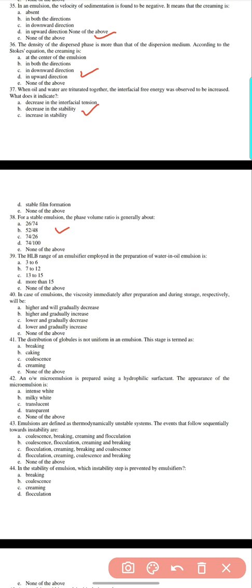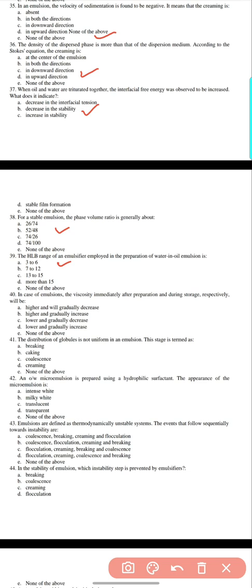39. The HLB range of emulsifier employed in the preparation of water in oil emulsion is 3 to 6, 7 to 12, 13 to 15, or more than 15. You also know the lower the HLB value, the more oil and the upper top water concentration. So 3 to 6, option A.